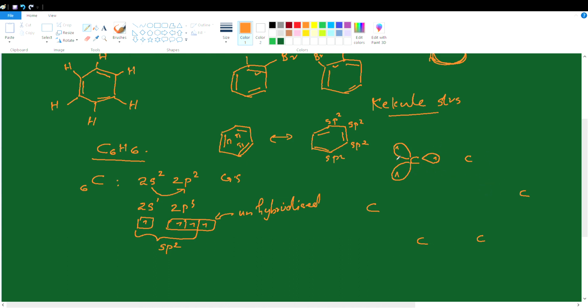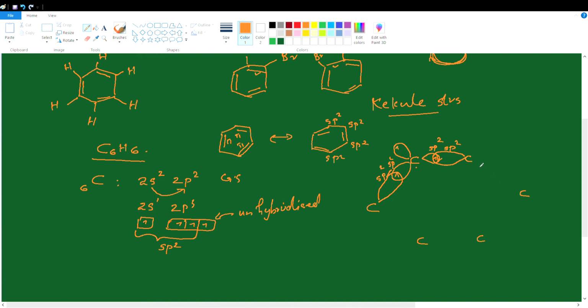Now out of these 3 sp2 hybrid orbitals, this is one sp2 hybrid orbital which would overlap with the sp2 hybrid orbital of the adjacent carbon atom. In that process sharing takes place. So this is sp2 overlapping. This results in the formation of a carbon-carbon sigma covalent bond. And the other sp2 hybrid orbital also overlaps with the sp2 hybrid orbital of the adjacent carbon atom, forming a carbon-carbon sigma bond. So this is also sp2 overlapping. So for this carbon, 2 sp2 hybrid orbitals are involved in bonding with the adjacent carbons.